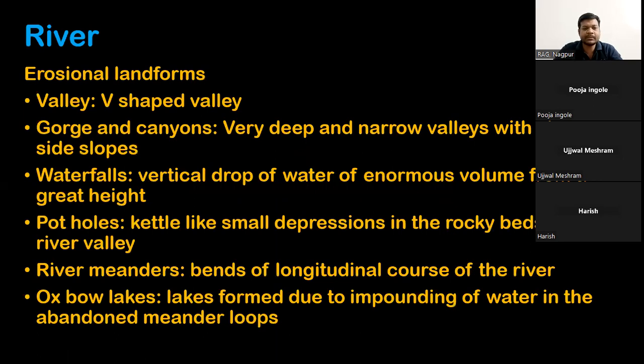The first and the most important type is the river. The most important is river because it is the most extensive and forms the normal cycle of erosion. I have told you in yesterday's class what the normal cycle is. Okay, so the first thing, a valley. I have given you one example in yesterday's class, the V-shaped valley.